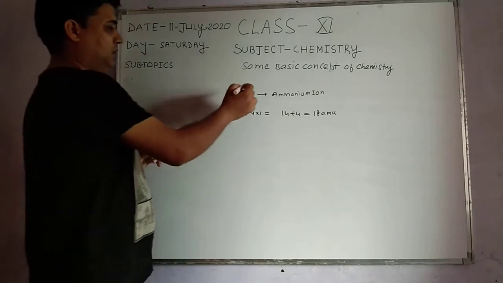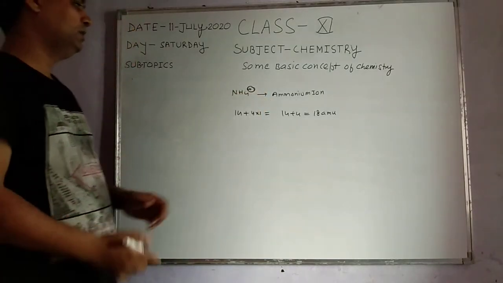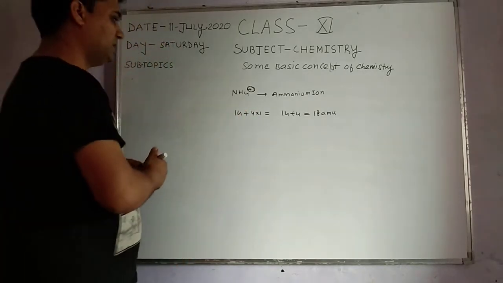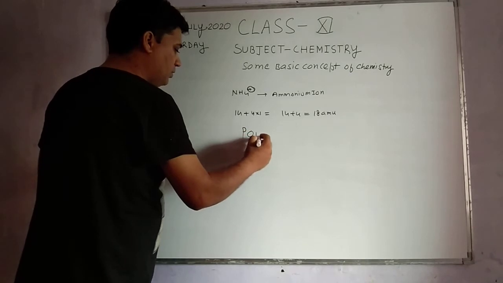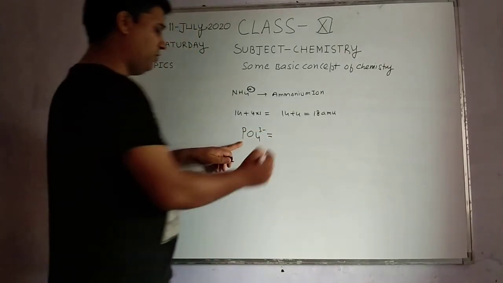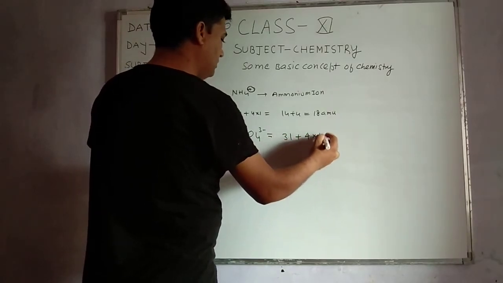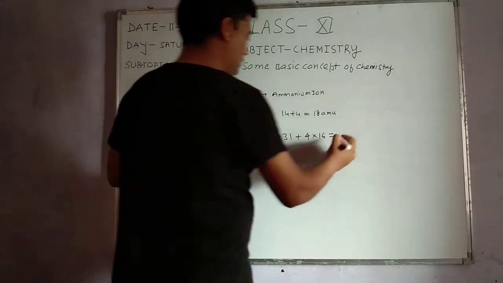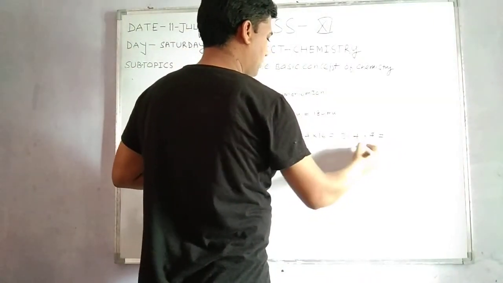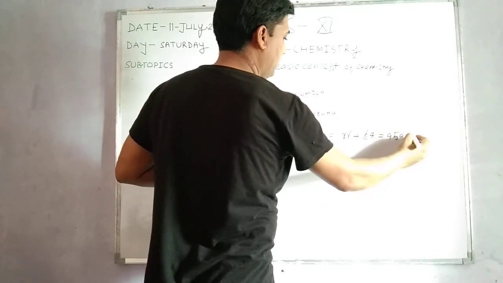For example, PO4 3 minus is the phosphate ion. The atomic mass of phosphorus is 31 and of oxygen is 16. So 31 plus 64 is 95 amu.